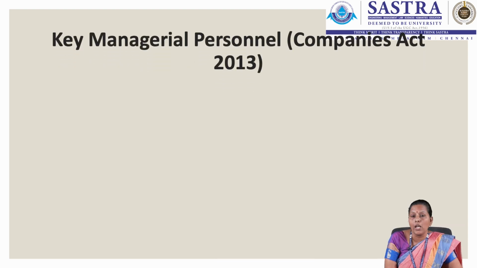Next, we are going to look at the key managerial personnel as per the Companies Act 2013.